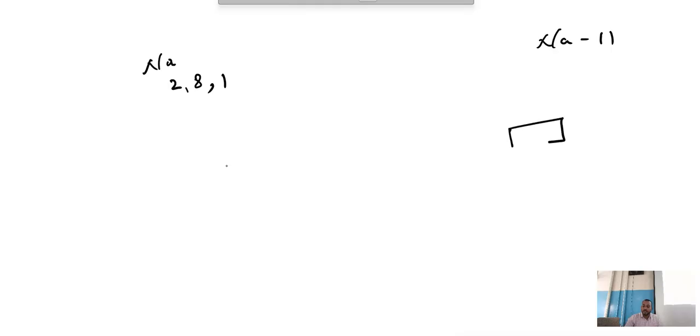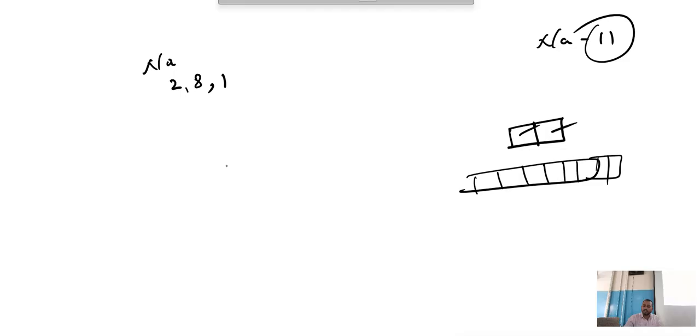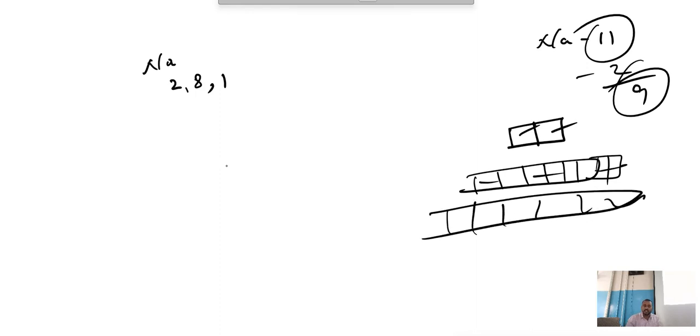In the bus, the first row has 2 seats, the second has 1, 2, 3, 4, 5, 6, 7, 8. Out of 11, these 2 seats are occupied. 11 minus 2 is 9. Out of 9, 8 seats are occupied. Now in the third, 18 seats are available.